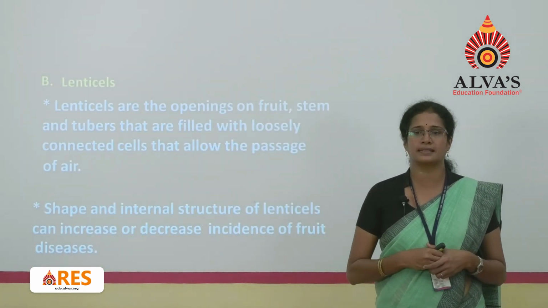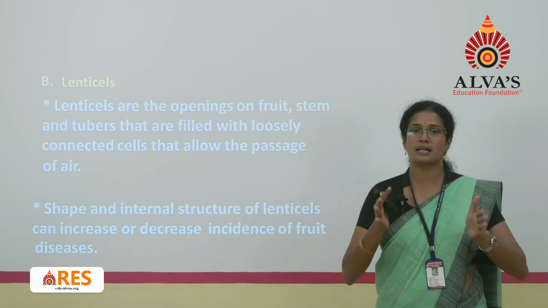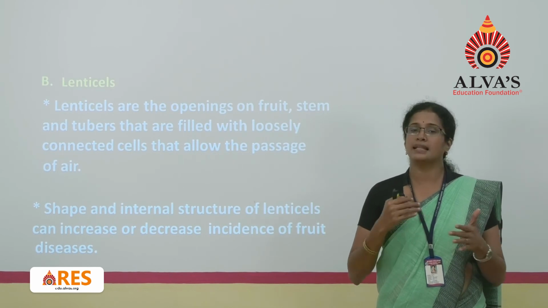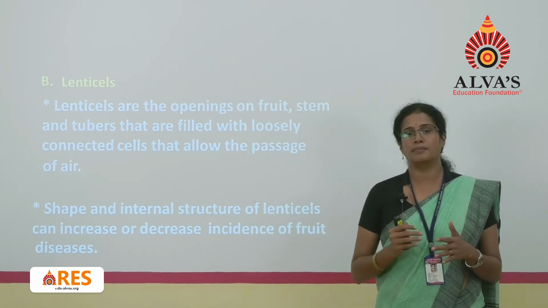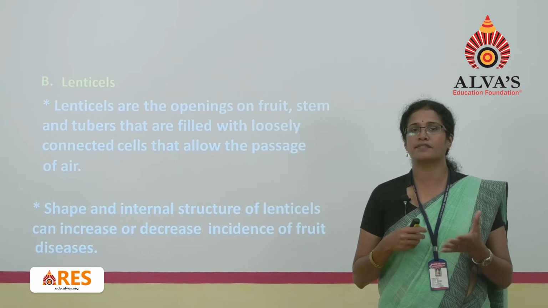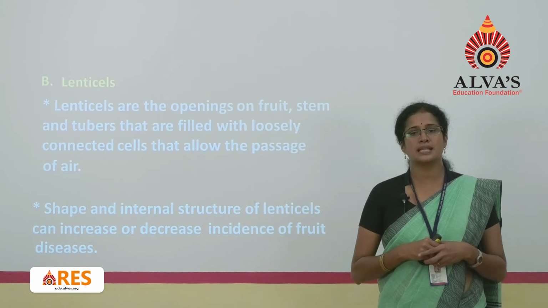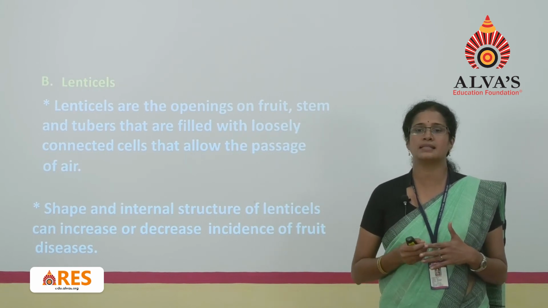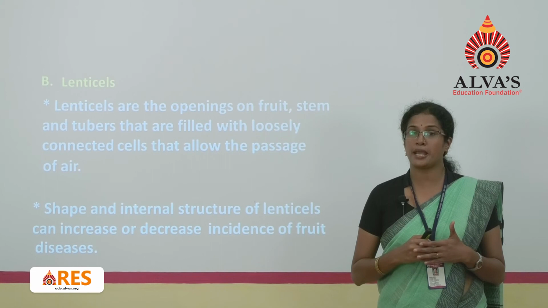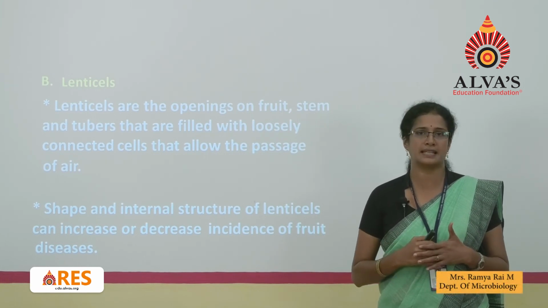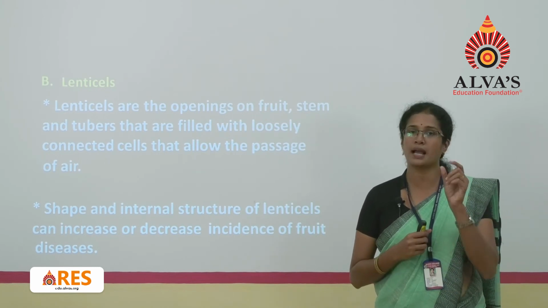Moving on with the next character, the lenticels. As we have discussed, lenticels are present in the barks of plants naturally, and stomata and lenticels are present for gaseous exchange in plants normally. But as they are open structures, the pathogens find their way to enter the plant. These lenticels are commonly present on the surface of fruits, stems as well as tubers. The shape and internal structure of the lenticels can increase or decrease the incidence of fruit diseases.